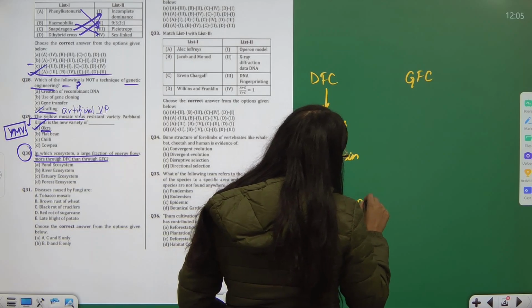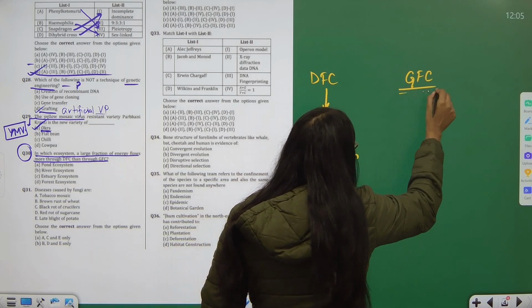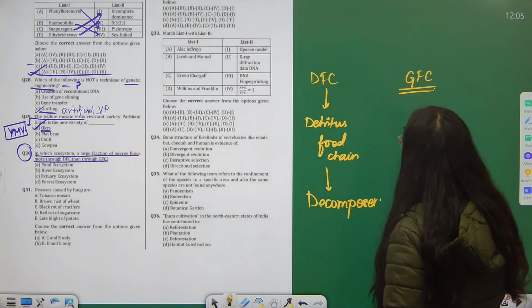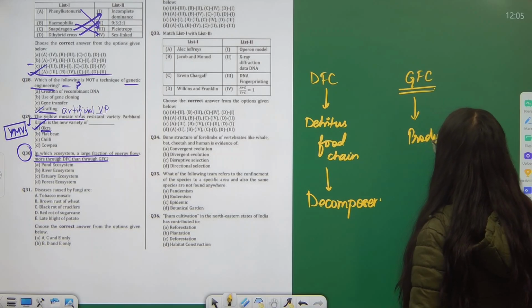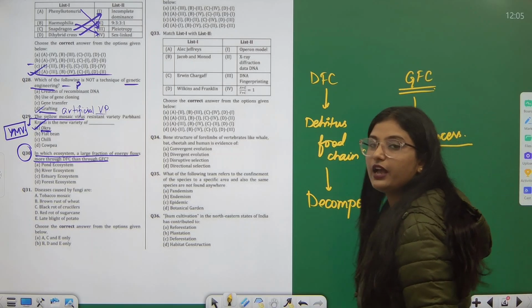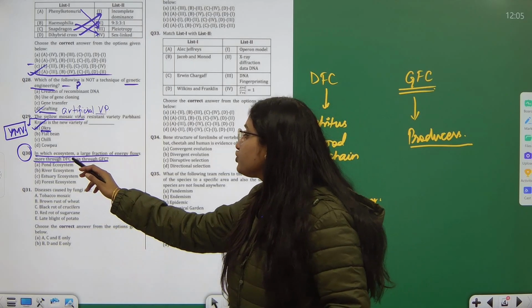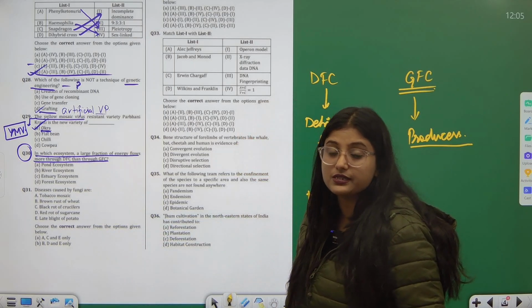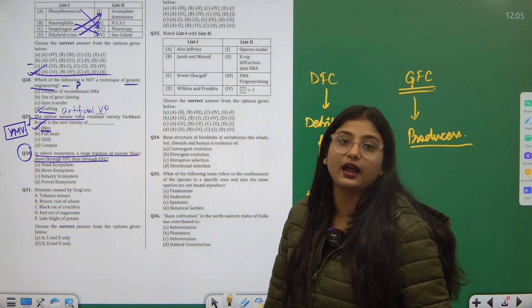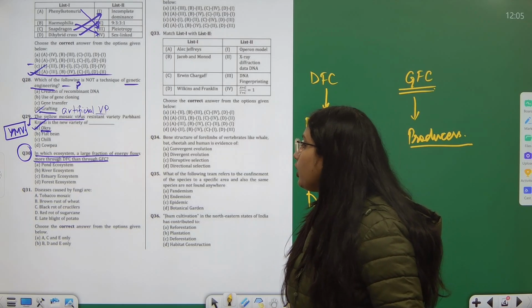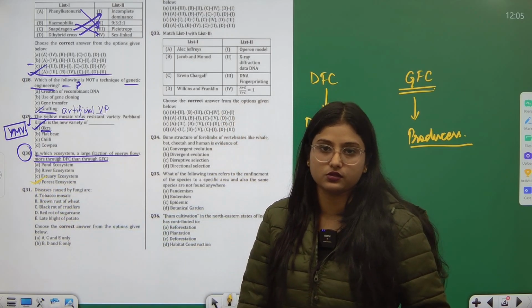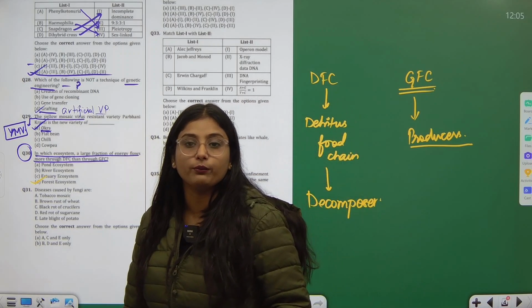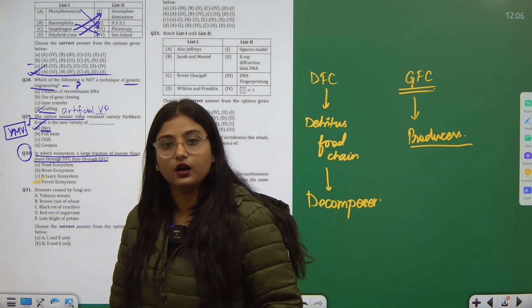The normal food chain, the GFC, has producers in its first level. But the detritus food chain has decomposers, and that's mostly seen in the land ecosystem. If you see the options, there is only one land ecosystem here, the forest ecosystem, where the cycle is starting from the decomposers. Okay.